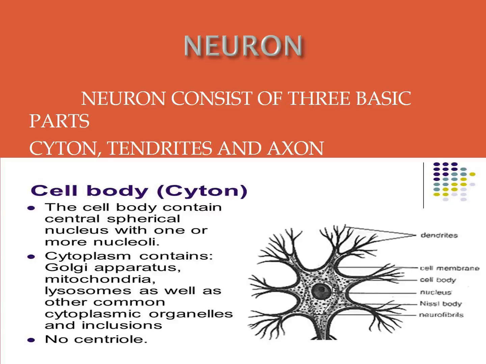What is the work of neurofibrils? Transmission of nerve impulses to and from the cell body. That is the work of neurofibrils.